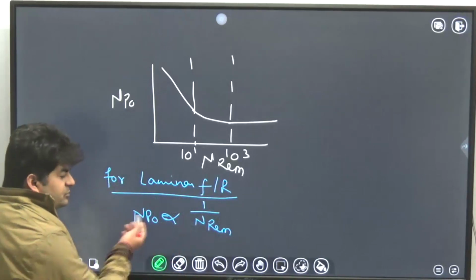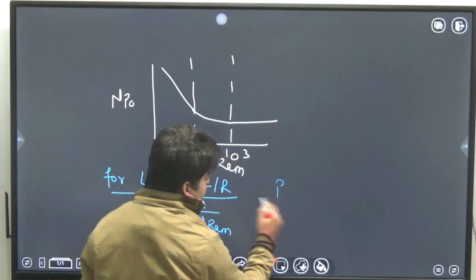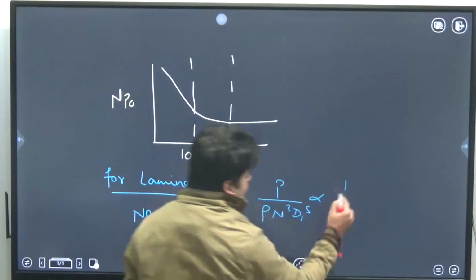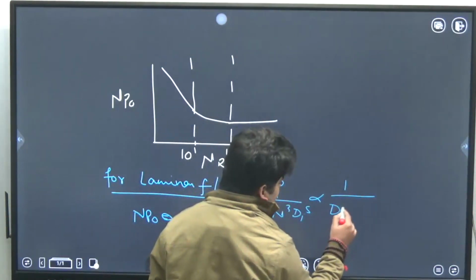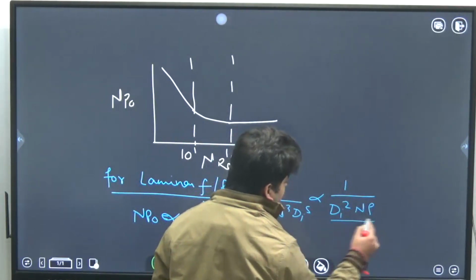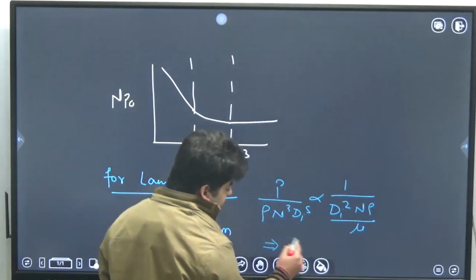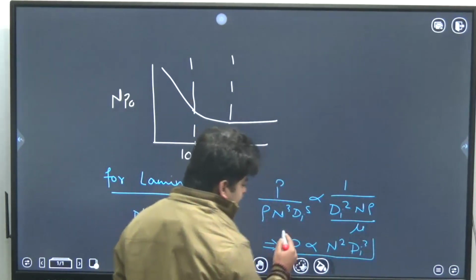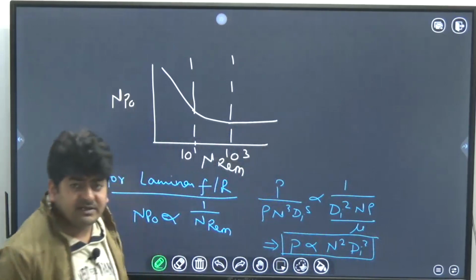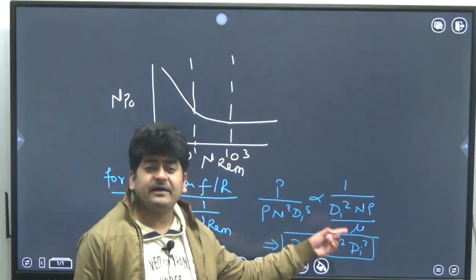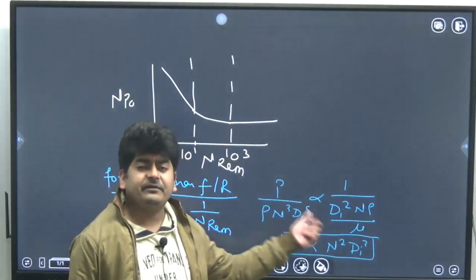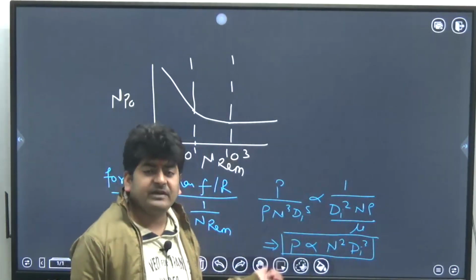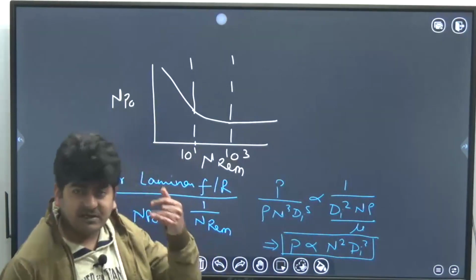So here if you put the values, power number is P over rho n cube Di power 5. Reynolds number of mixing is Di square n rho over mu. So you will see that P is proportional to n square Di cube. Means in the laminar flow regime, if impeller speed is increased by a factor of 2, power will increase by 4. If impeller diameter is increased by 2, power will increase by 8 times. This type of question they ask in the GATE exam.